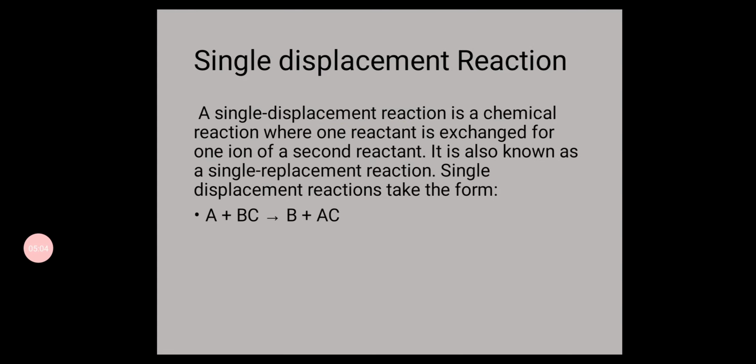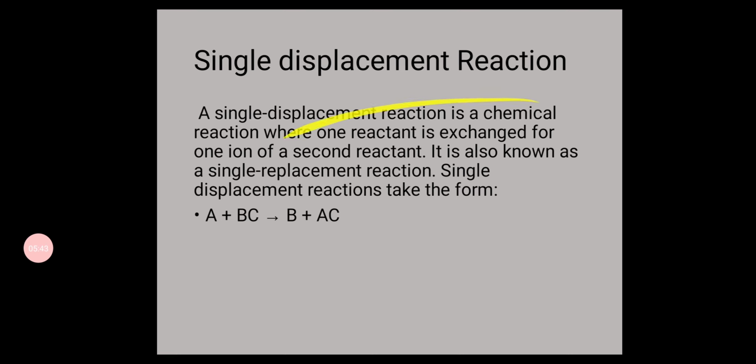Number three is single displacement reaction. A single displacement reaction is a chemical reaction where one reactant is exchanged for one ion of the second reactant. It is also known as a single replacement reaction. A single displacement reaction takes the form A plus BC equals B plus AC. Simply we can say that when there is an exchange of only a single ion during the reaction, such reactions are called single displacement reactions.